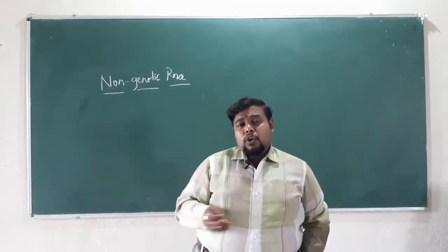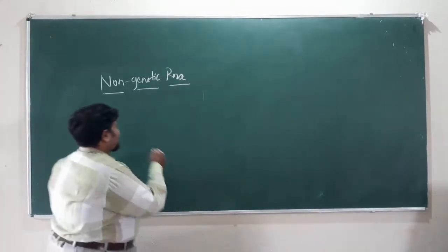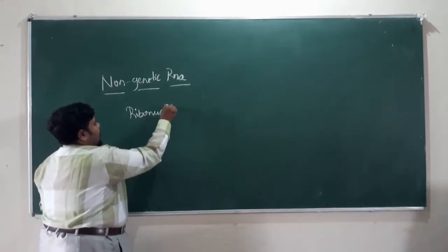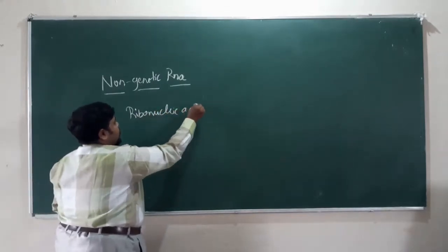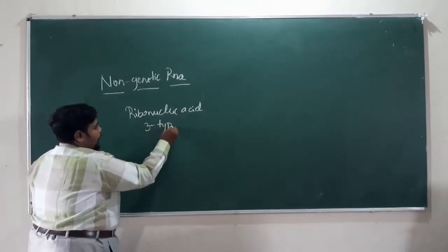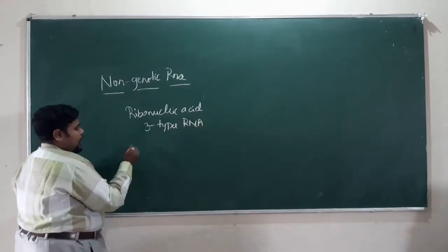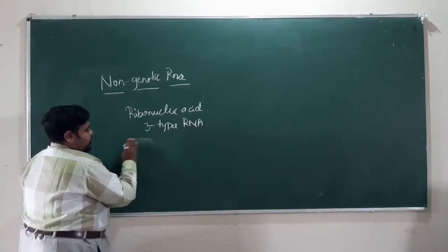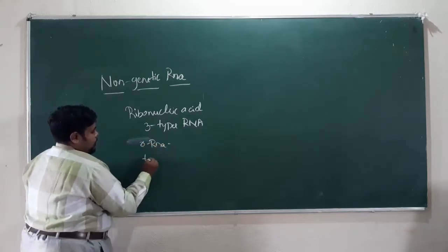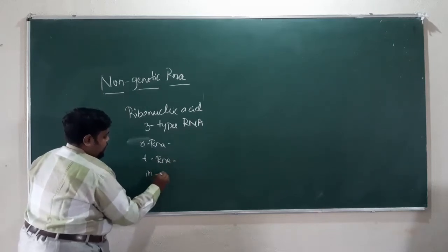So, as we know, RNA stands for ribonucleic acid. And we have three different types of RNA. What are they? They are rRNA, tRNA and mRNA.